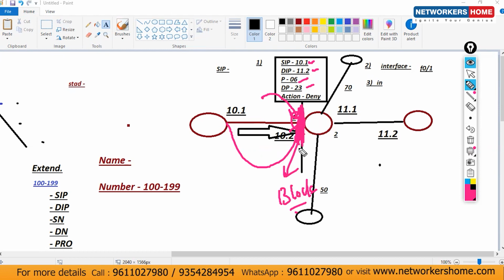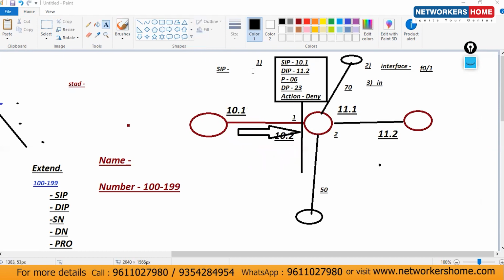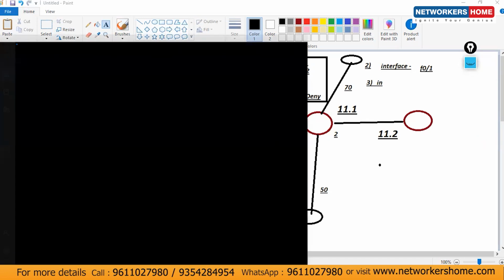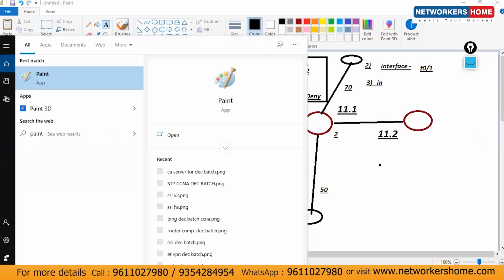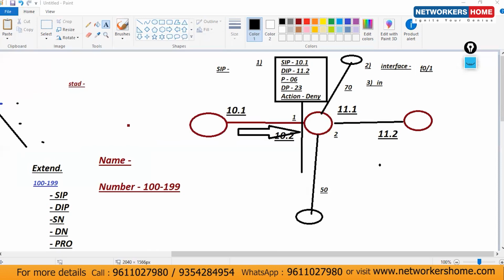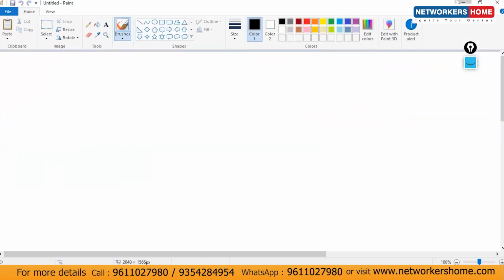Clear or no? Now this is clear, Arvind? Yes, Rakesh, clear? So 3 things. Step number 1, configure ACL. Step number 2, decide the interface, and step number 3, decide the direction. This is clear, guys? Done? Okay.